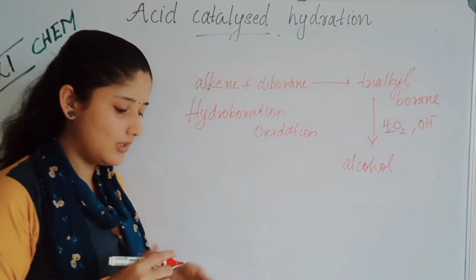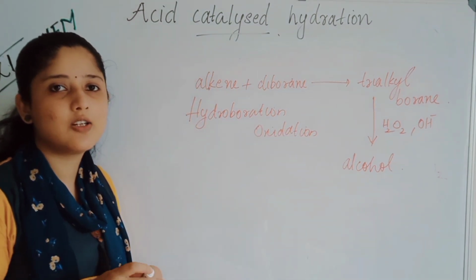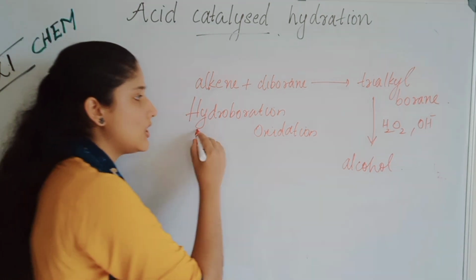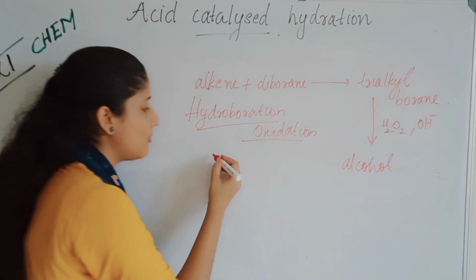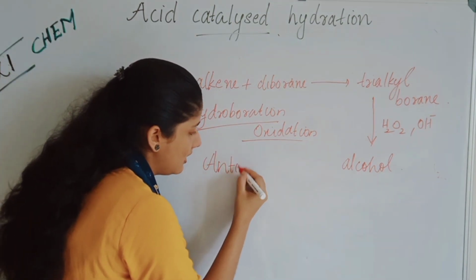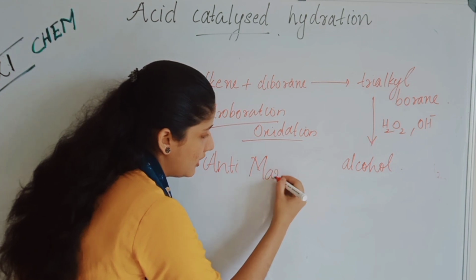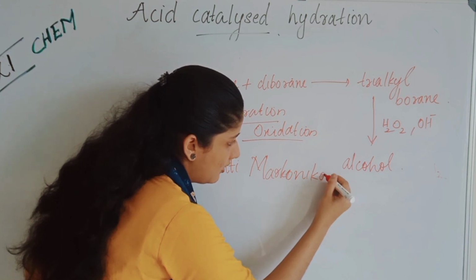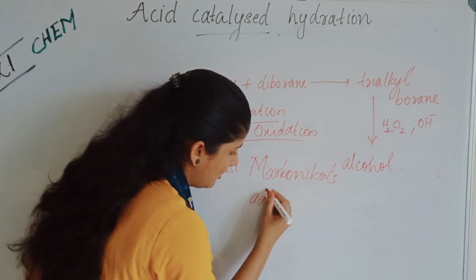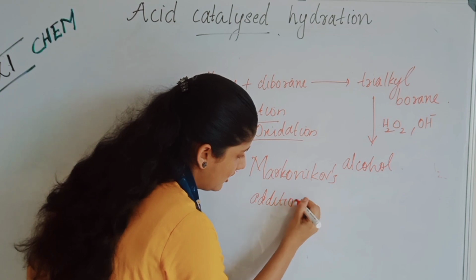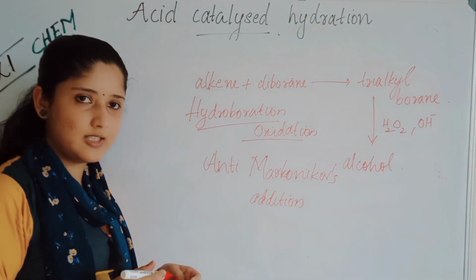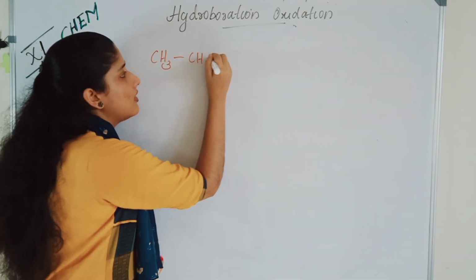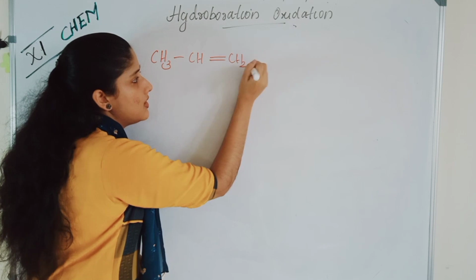We studied in the other method, acid catalyzed hydration, that it occurs by Markovnikov addition, and this hydroboration oxidation happens by anti-Markovnikov addition. Let us discuss it in detail. Consider the example, CH3, CH double bond CH2. This is propene.